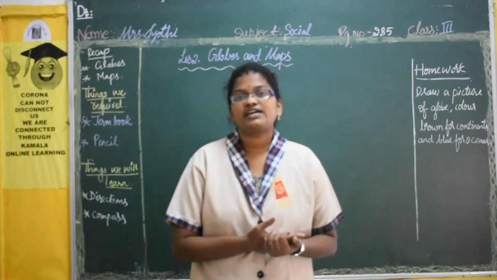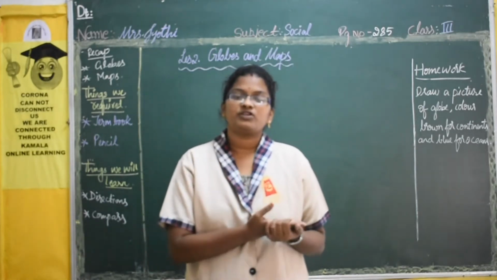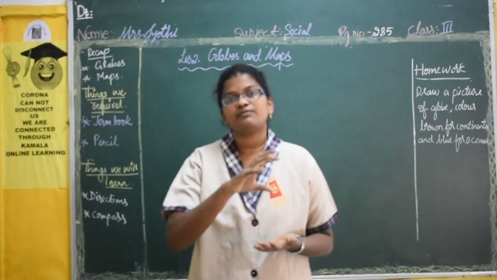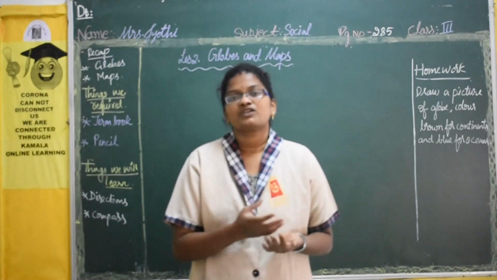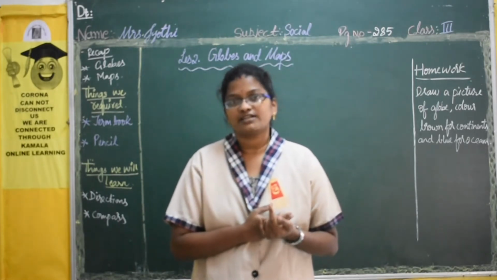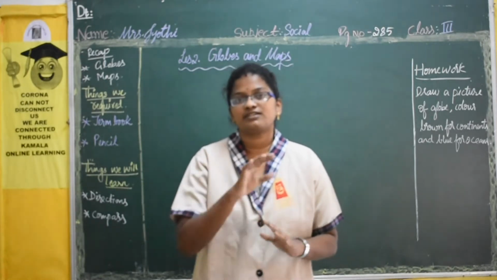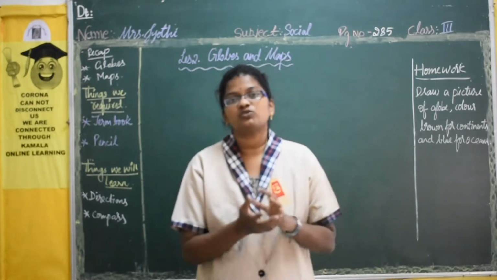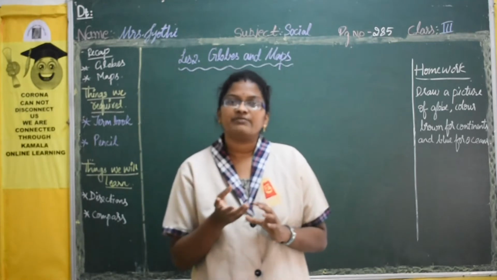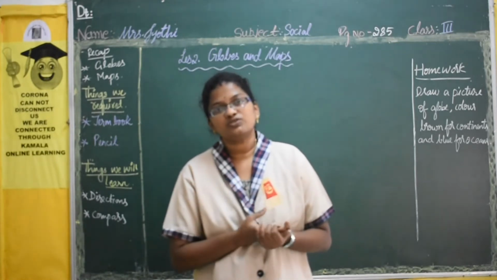So in the previous class we have learned about what is the Earth's atmosphere. It's nothing but a layer of gases. So it will not allow the harmful sun rays to enter into the Earth. So that moderate climate, that is like not too hot and not too cold. So such kind of climate is very suitable for living things to live.